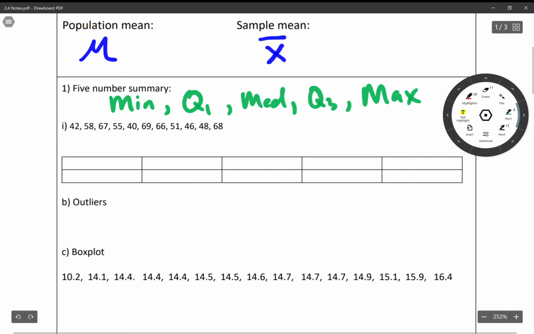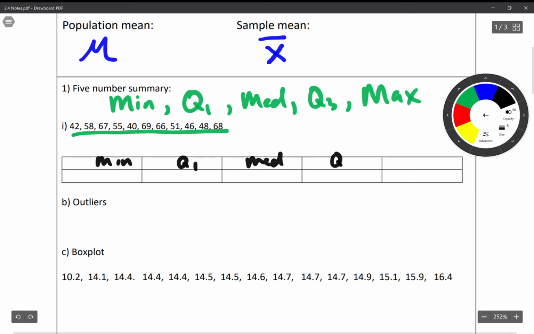So we got a nice little data set here. Let's find our five number summary. We're going to use technology because this is the future, right? So why would you do it by hand? That doesn't make psychological sense.